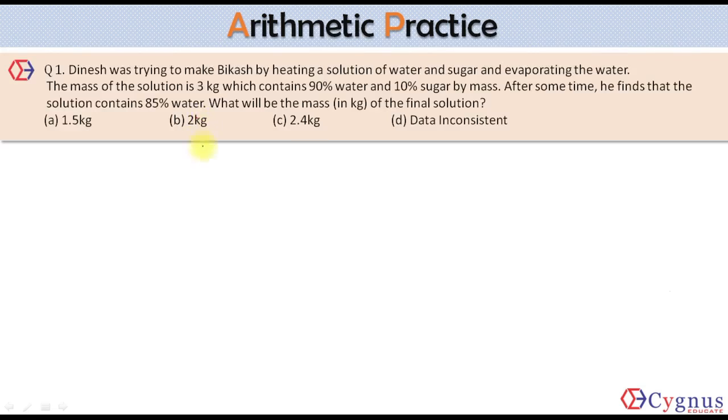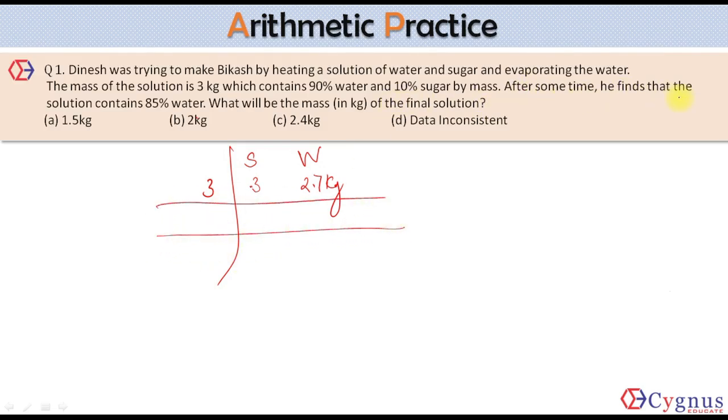It's given that initially the total mass was 3 kg. It will have some sugar and some water. It contains 90% water and 10% sugar. So sugar should be 0.3 kg and water should be the remaining 2.7 kg. After some time, just because of the evaporation, what will happen? He finds that the solution contains 85% water. Out of this, 0 kg of sugar will evaporate and some kg of water will evaporate.